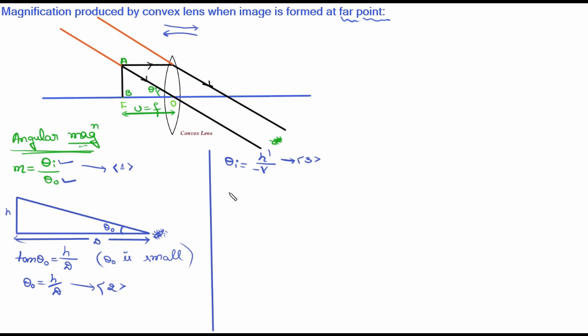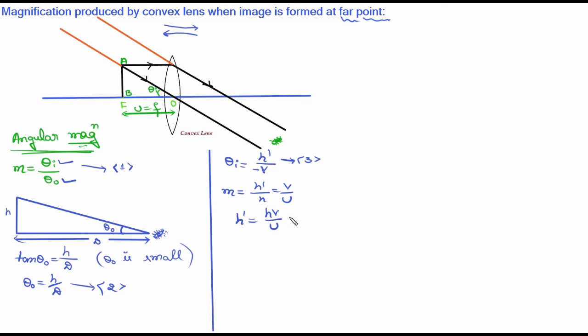Now I'll use the expression for magnification. We already derived it in previous videos. m is equal to h dash by h is equal to v by u. Now take this equation and get the value of h dash. h dash is equal to hv divided by u.